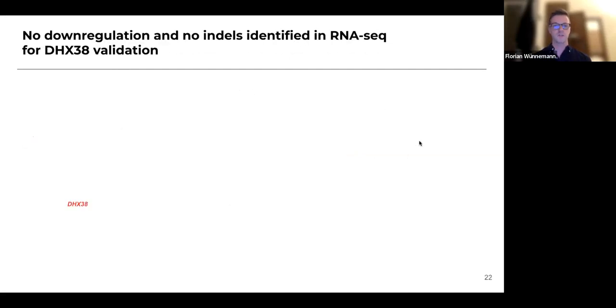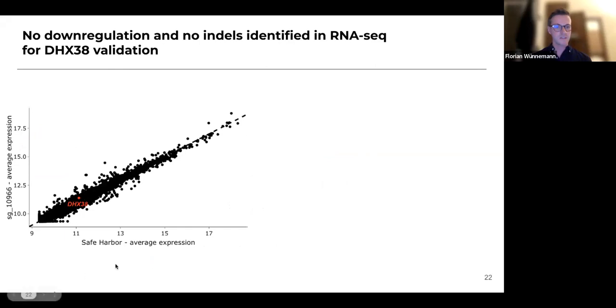So looking at DHX38, we did RNA-seq and compared the safe harbor gene expression to the gene expression of the guide RNA targeting the coding exons of DHX38. And what we found, which was quite surprising to us, is that DHX38 was actually not downregulated, which is what we would expect if we knock out this gene using Cas9.